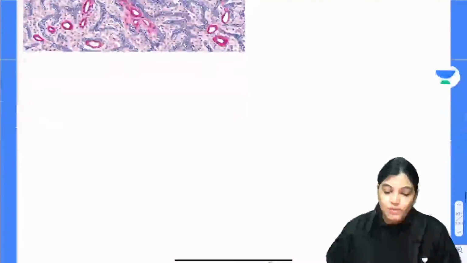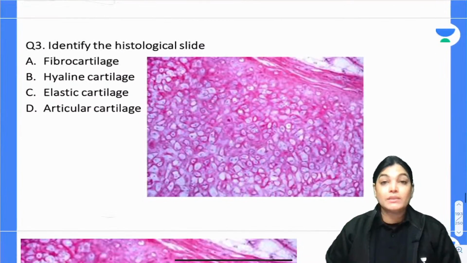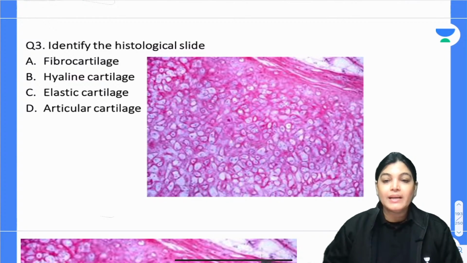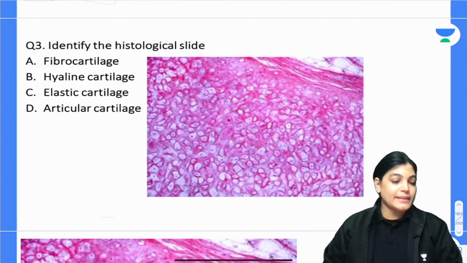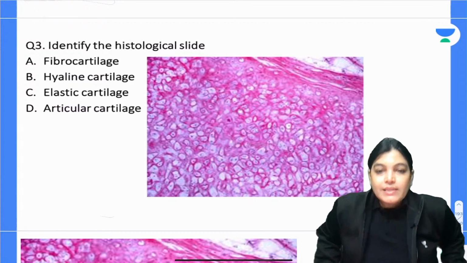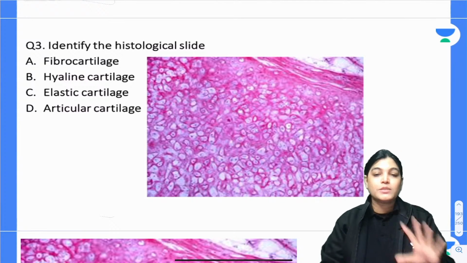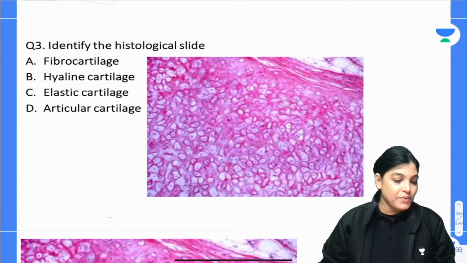Let's move on to the next MCQ, MCQ number 3. Identify the histological slide. Anyone want me to repeat? Please be free to ask any doubt. If you are not understanding any of the points, my dear aspirants, please tell me to repeat it or explain it once more.